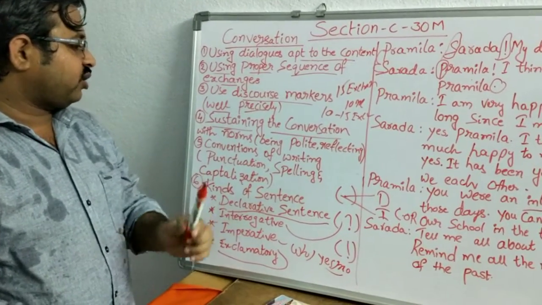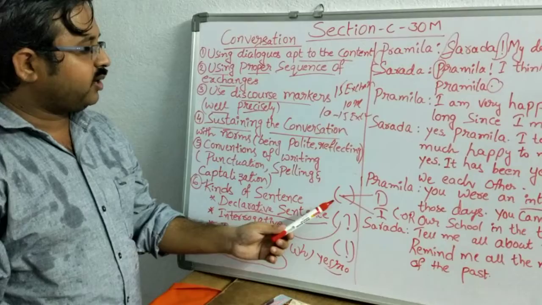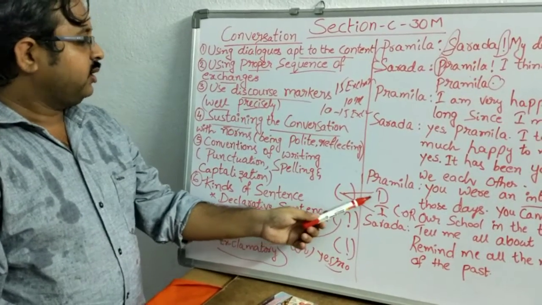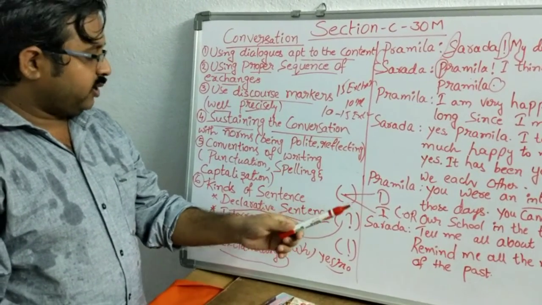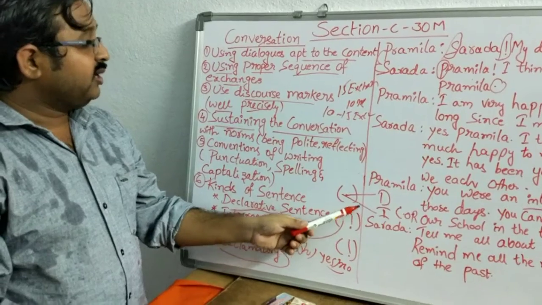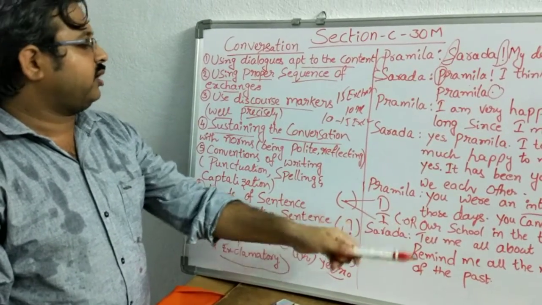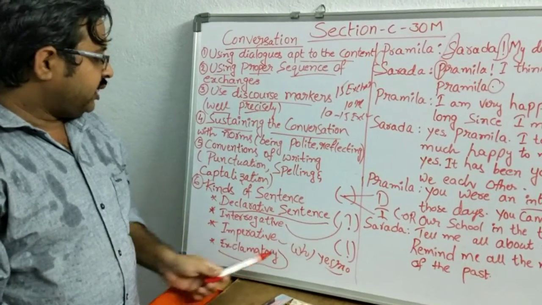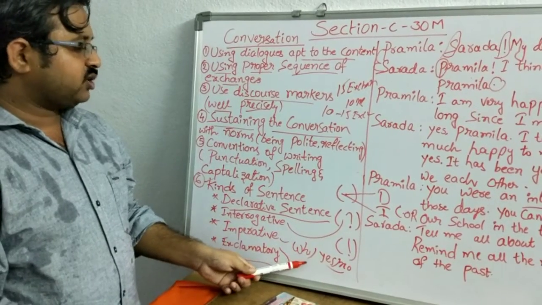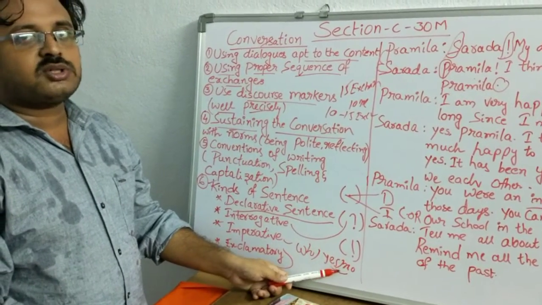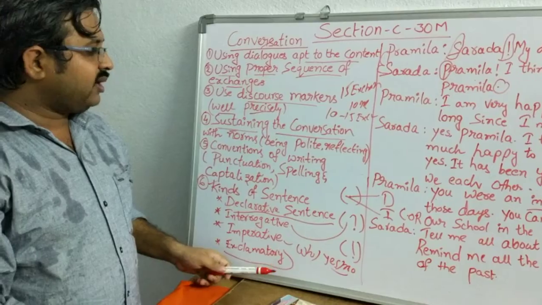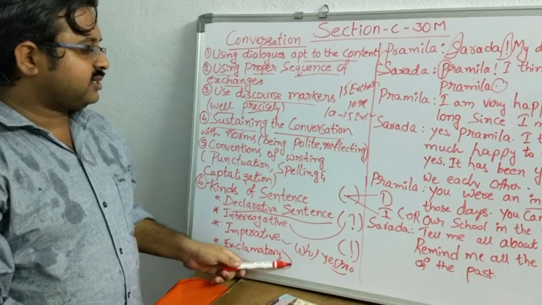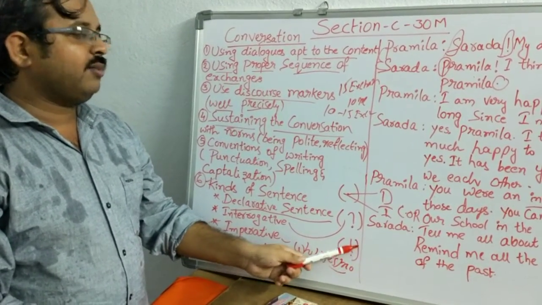Finally, kinds of sentences. How many are there? Four. Remember the symbols. First one, declarative statements or normal statements. Next one, imperatives: command, order, request. Next one, interrogative sentences, two types: WH questions, and yes or no type questions or informative questions. The last one, exclamatory sentences: sudden feelings or emotions.